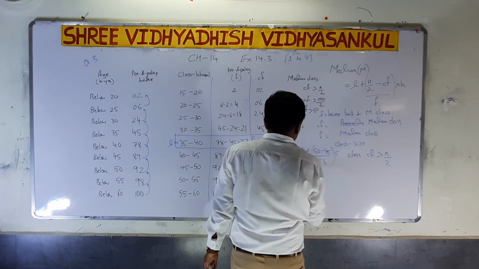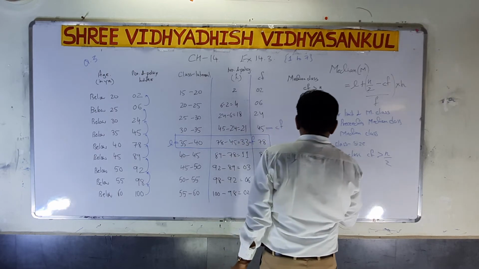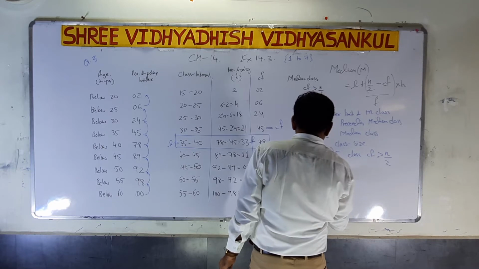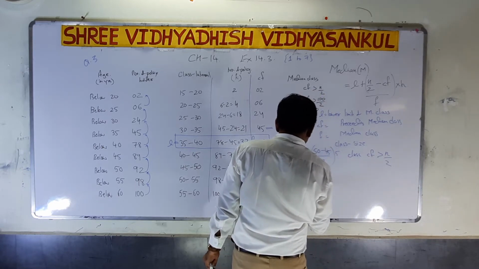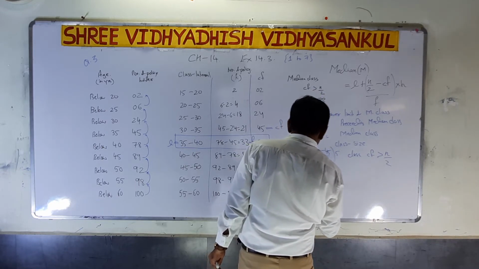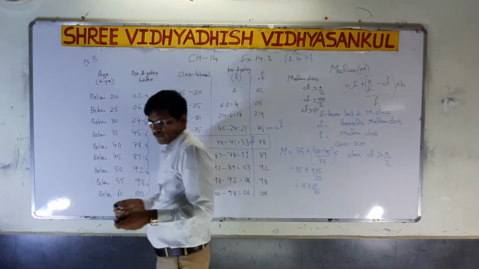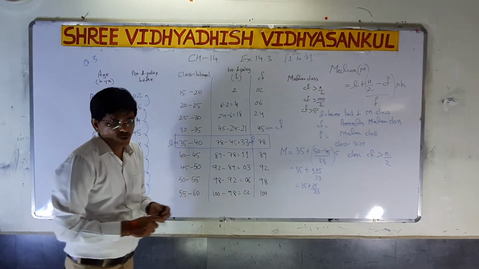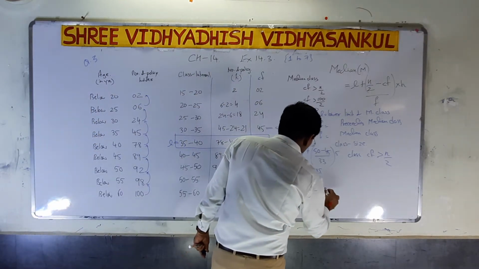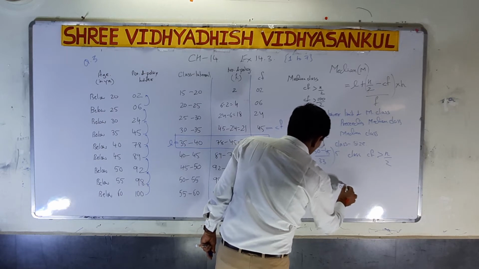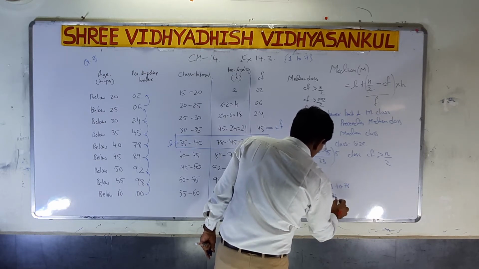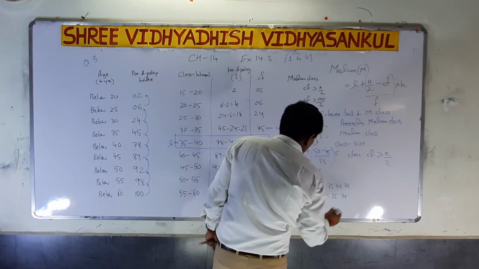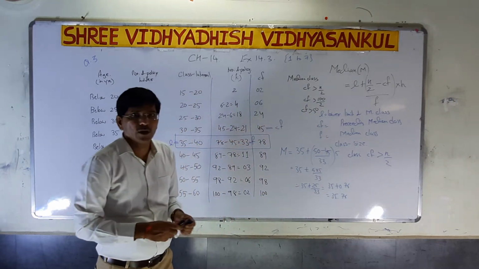So 35 plus 50 minus 5 into 5 upon 33. So 35 plus 25 upon 33. So 35 plus 25 upon 33, we will get 0.76. So 35 plus 0.76, 35.76 is the answer.